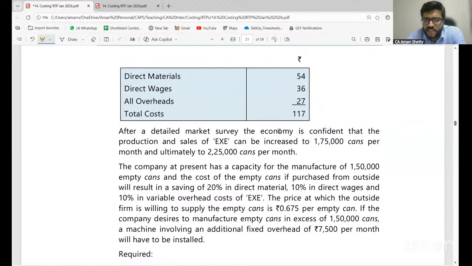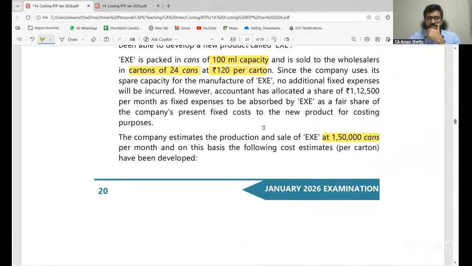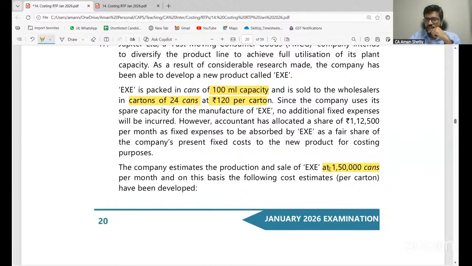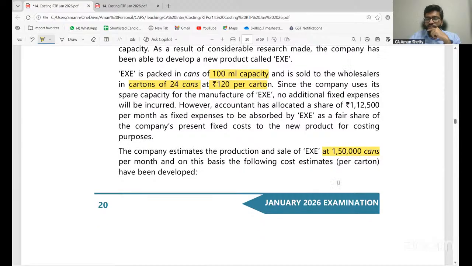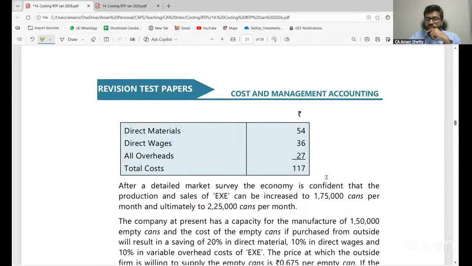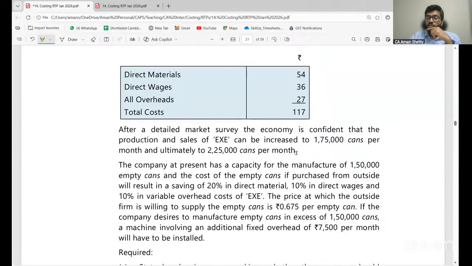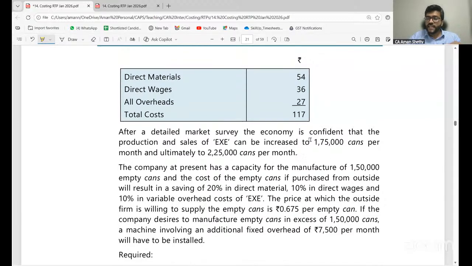After a detailed market survey, the company is confident that the production and sales for X can be increased to 1,75,000 cans per month and ultimately to 2,25,000 cans per month. Currently, it is at 1,50,000. Clear, all of you? The company currently 1,50,000. They feel like they can increase it to 1,75,000 and to 2,25,000. Capacity is 1,50,000. They can increase the sales to 1,75,000 and 2,25,000. Clear, all of you?